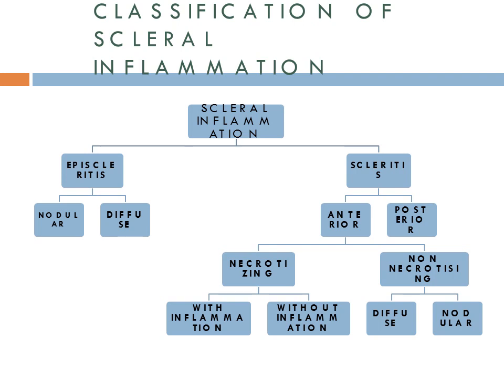Coming to classification of scleral inflammation. Scleral inflammations can be divided as episcleritis and scleritis. Coming to episcleritis, it can be nodular or diffuse. Scleritis can be divided as anterior and posterior scleritis. In case of anterior scleritis, there are two types, necrotizing and non-necrotizing. Necrotizing can be with inflammation or without inflammation, and non-necrotizing can be diffuse or nodular.